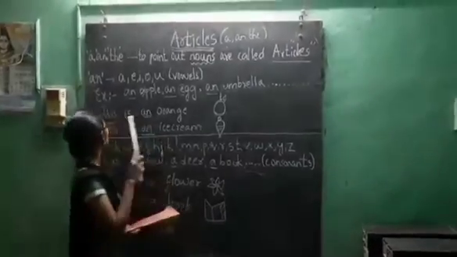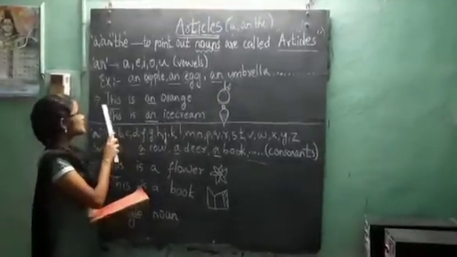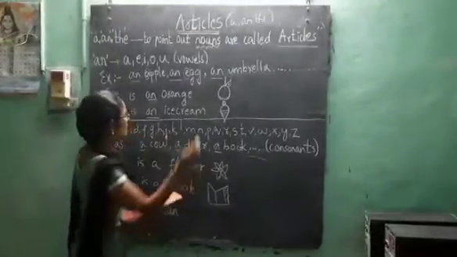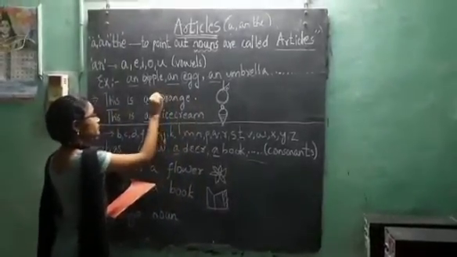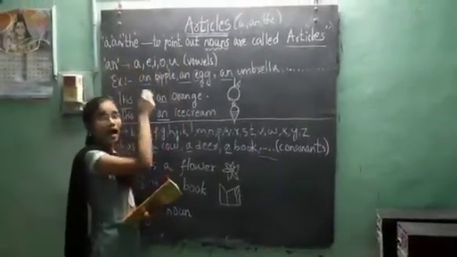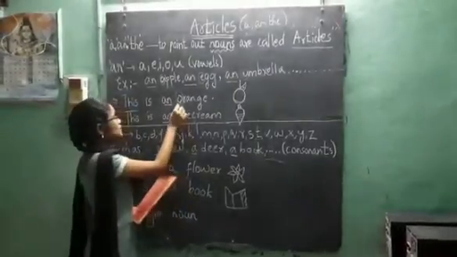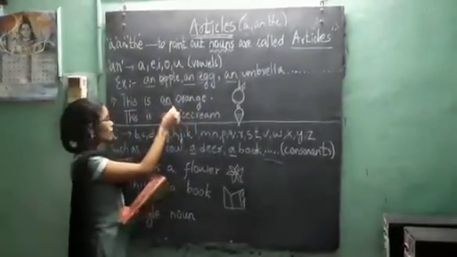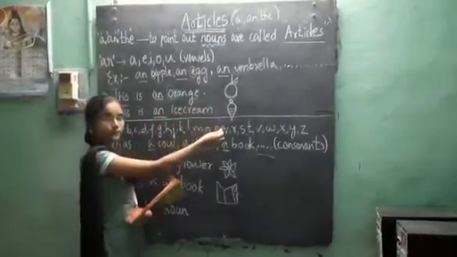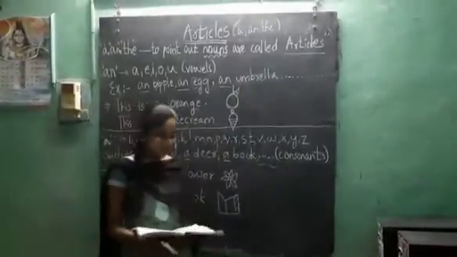Now let's see some more examples. In a sentence, this is an orange. You can see here, O. Children, this is O. The same here, an is used before a word that begins with a vowel sound. So here, an orange, an ice cream. Now let's talk about A.